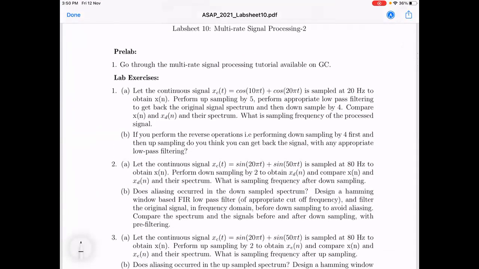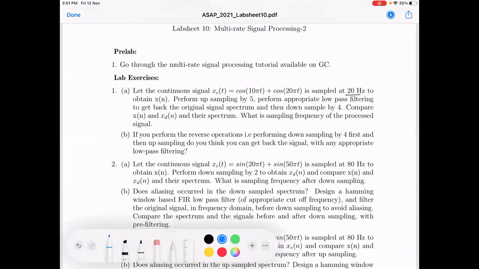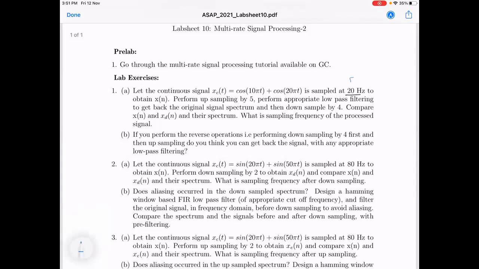Now I will quickly ask a couple of questions before I conclude. This is the original sampling frequency, and then you need to downsample by 4 times. Fs here is equal to 20 Hz. If you downsample by 4 times, what is the sampling frequency? It is 5 Hz.